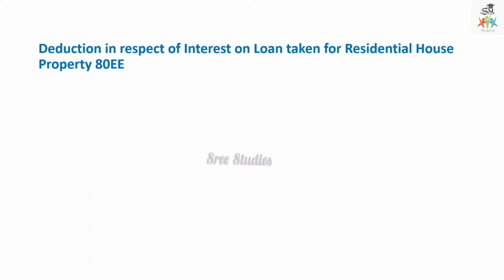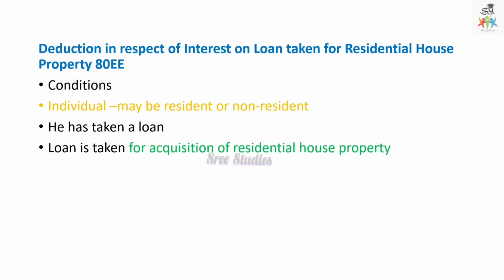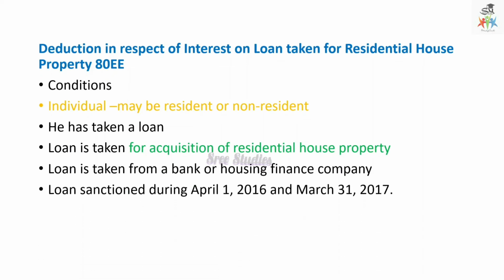And deduction in respect of interest on loan taken for residential house property, 80EE. The conditions are: the individual may be a resident or non-resident, they can avail this deduction, and he has taken a loan for acquisition of residential house property, for purchasing house property. The loan should be taken from a bank or housing finance company, and the loan should be sanctioned between April 1, 2016 and 31st March 2017. In this period only they can avail this deduction under section 80EE.